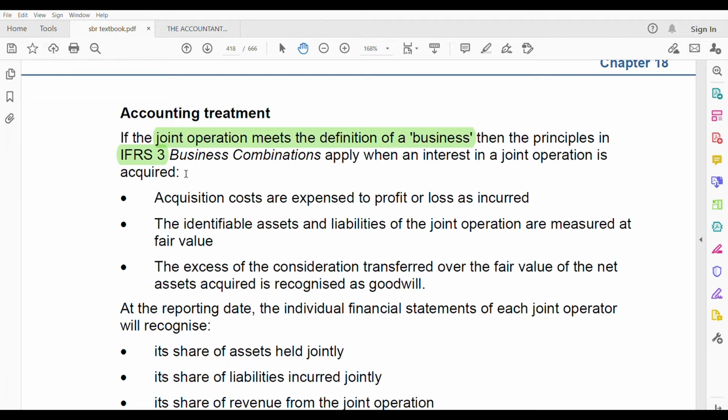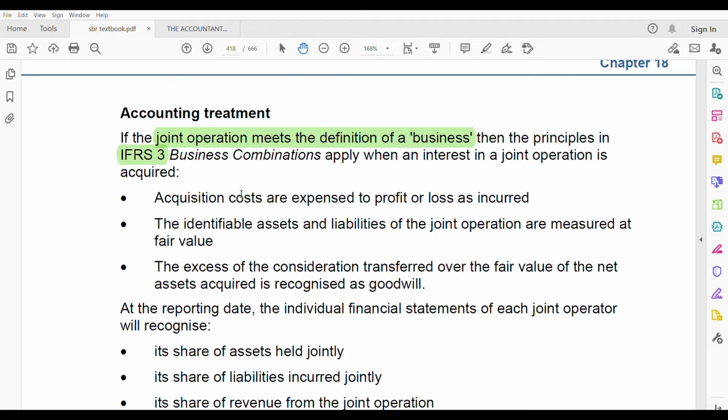Same like how you did for a subsidiary. Normally you do for a subsidiary, what do you do? Use IFRS 3. You calculate goodwill. So let's see here. Acquisition costs are expensed to profit and loss as incurred. Same as for a subsidiary also. Acquisition cost, your purchase consideration, is how much you have purchased that joint operation for. Let's say 2 million.